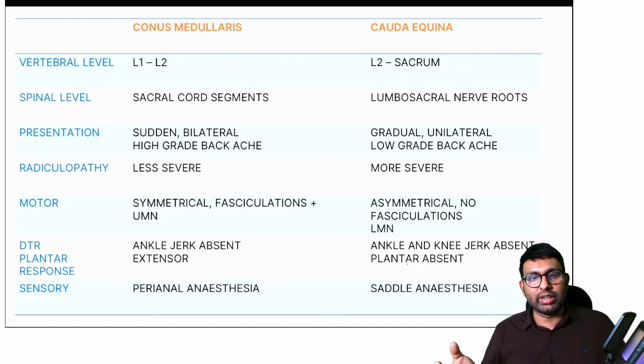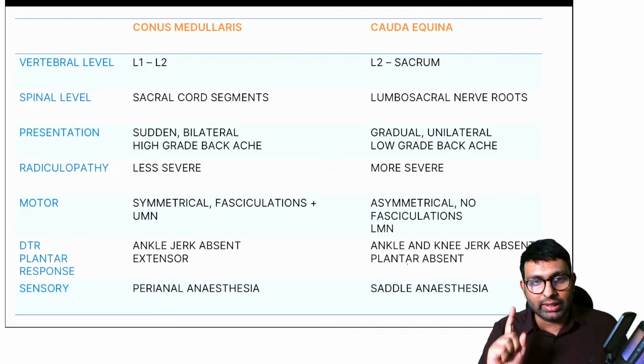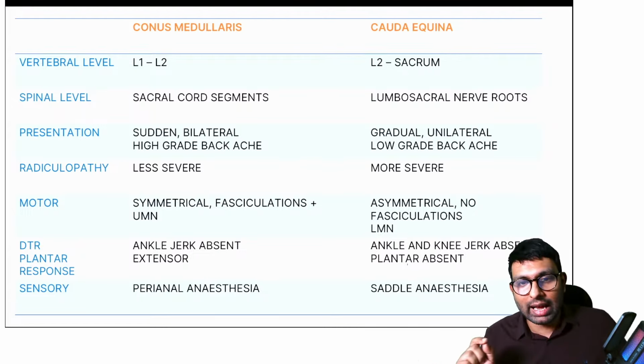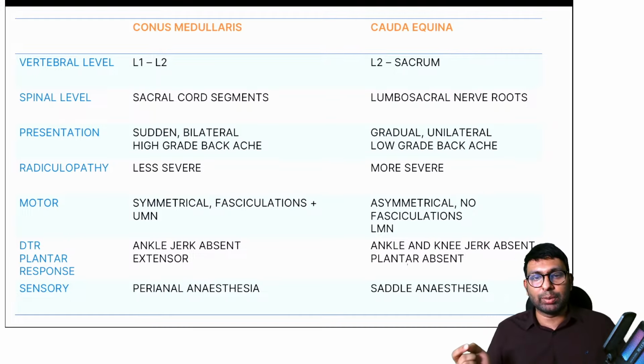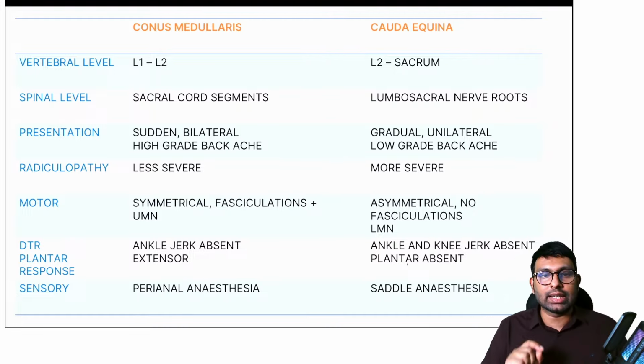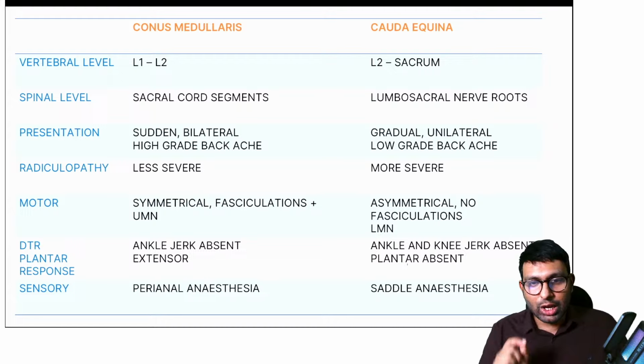And reflexes, I've already told you, ankle jerk is affected in conus, cauda equina, both ankle and knee jerk, and plantar is absent here because it is LMN type. Plantar is extensor in conus medullaris because it is UMN type of lesion.